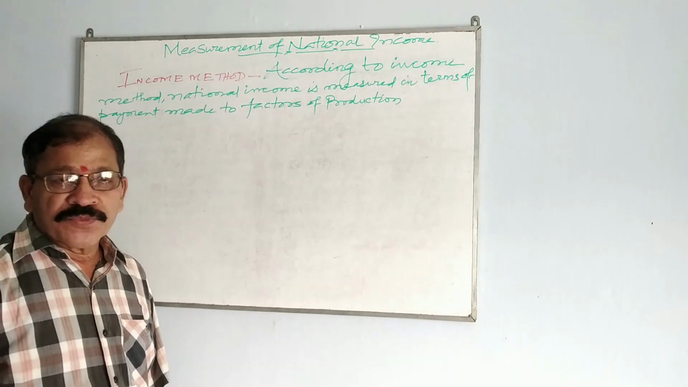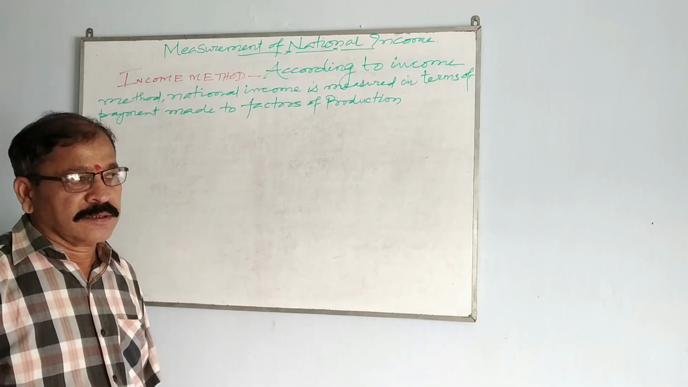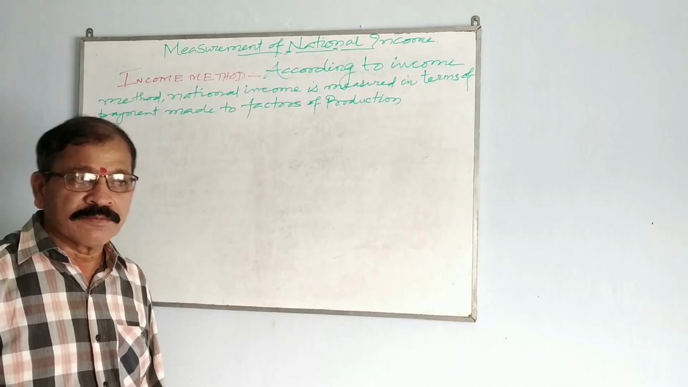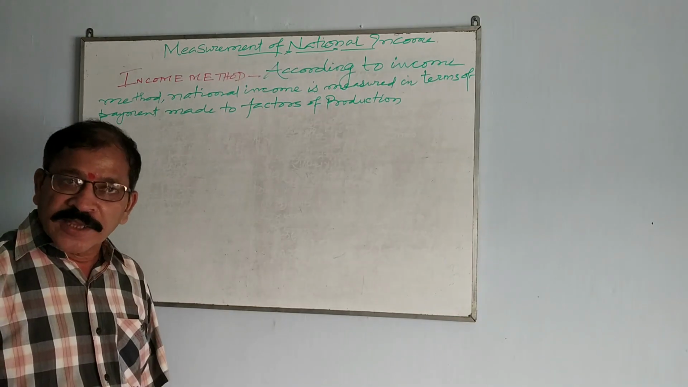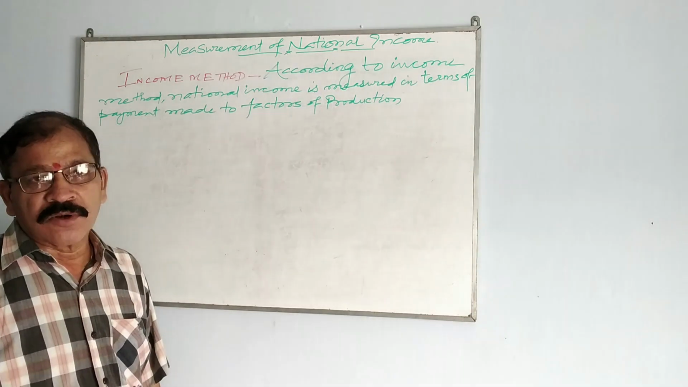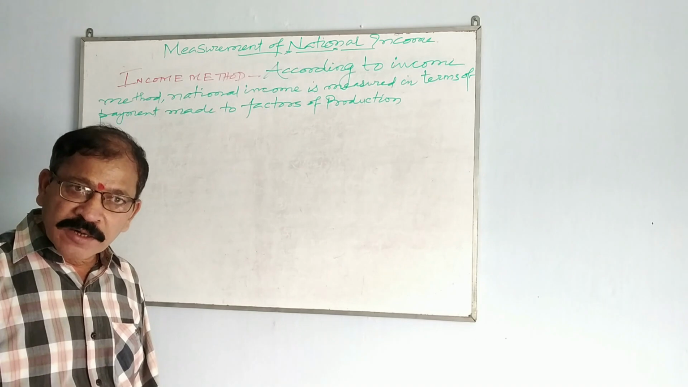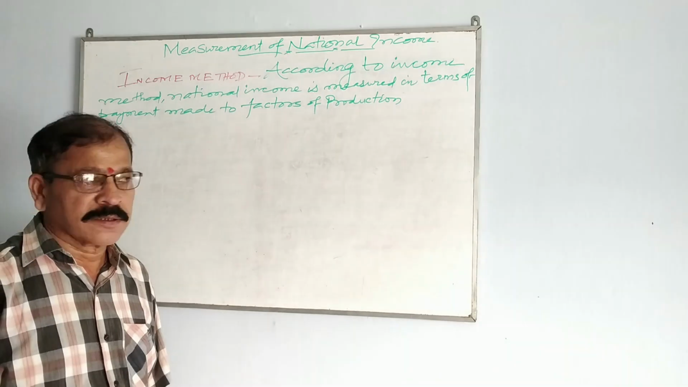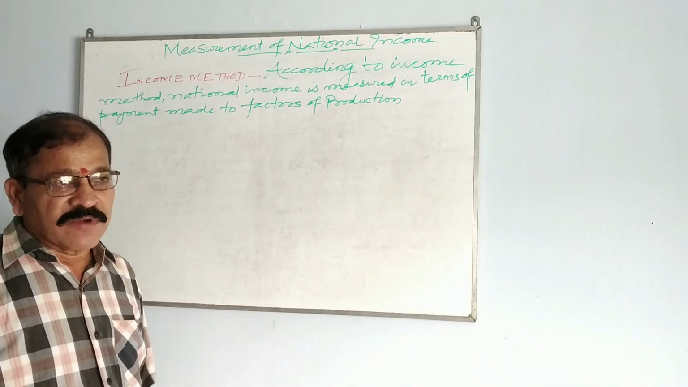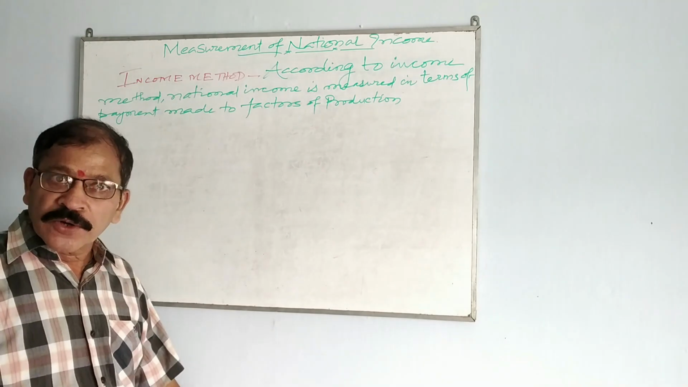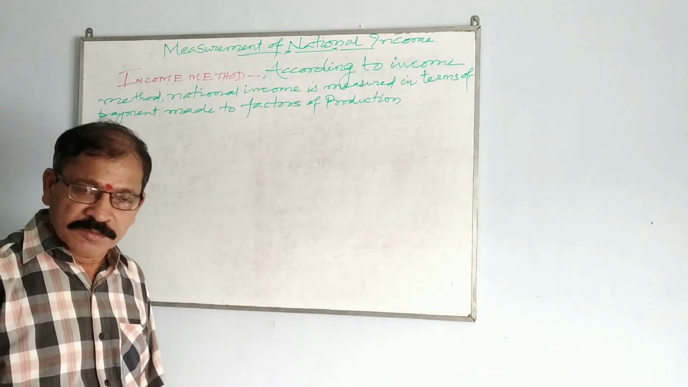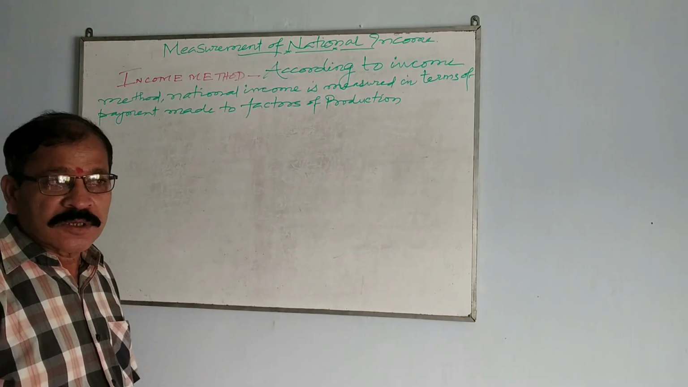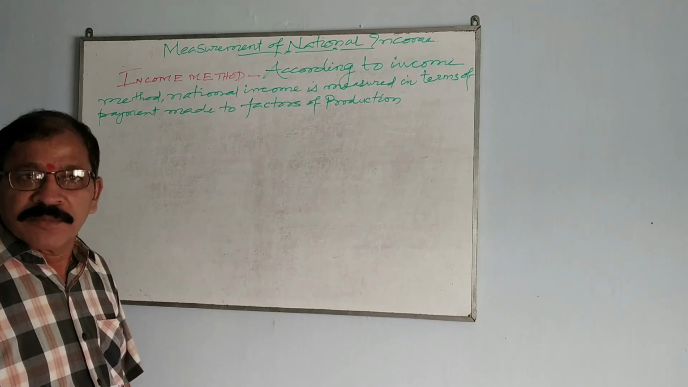In my previous video, I discussed one of the three methods of measuring national income. As you know, there are three methods by which we can calculate national income: value added method, income method and expenditure method. We discussed the value added method and worked out some numerical problems. In this video, we are going to discuss the second method, that is the income method.